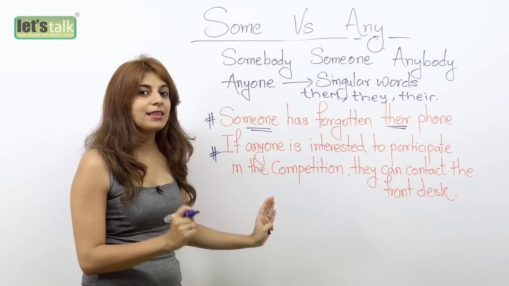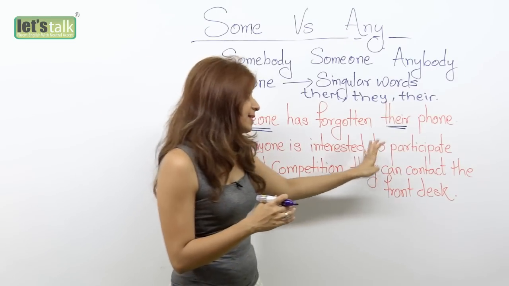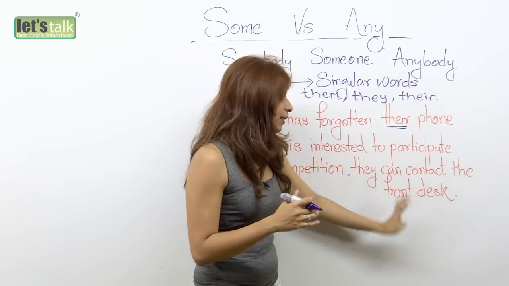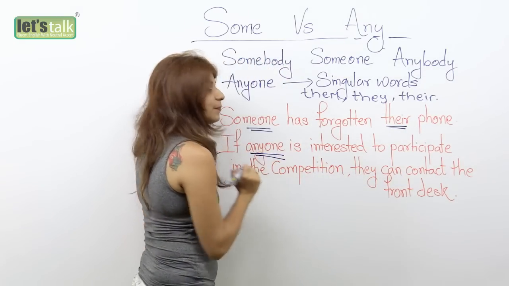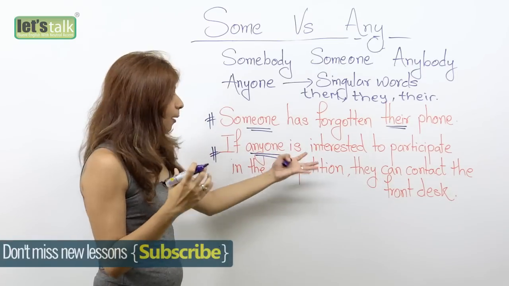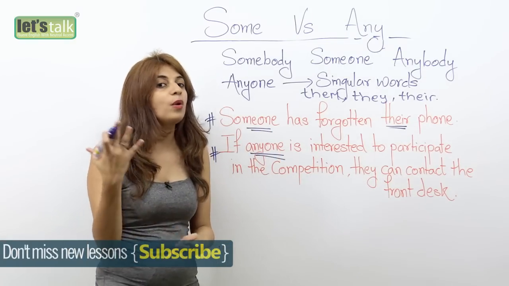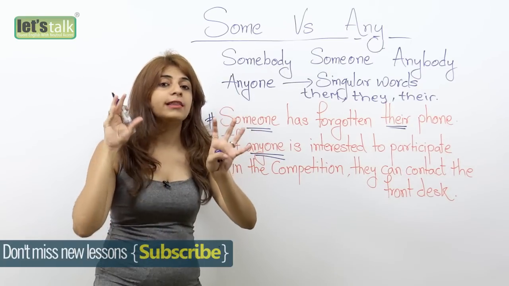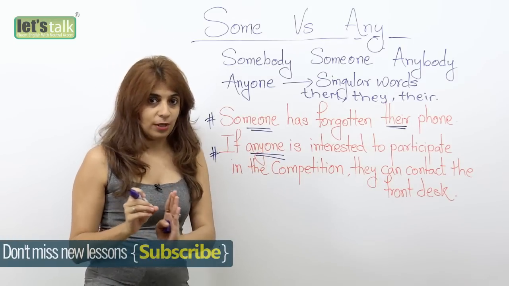Well, let's look at the second sentence so that you get this better. If anyone is interested to participate in the competition, they can contact the front desk. So again, if anyone, okay, well, probably there's a competition and you know that there are several people out there who would like to participate, but you don't know specifically who that person would be. So you end up using the word anyone.